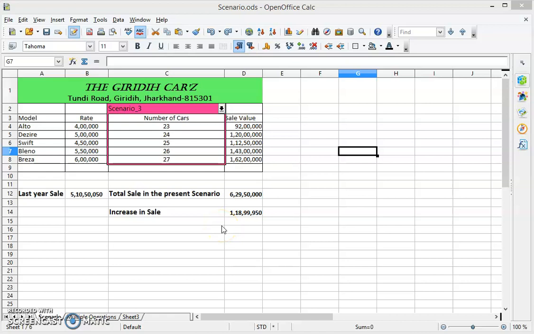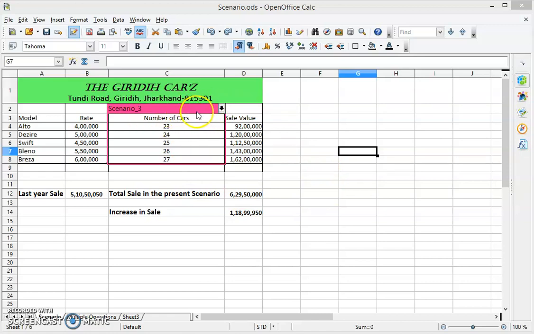So in that case, they plan how to increase the income. They don't just plan, they work on it also. But how to work, what the target is, and how much they have to work, they have to plan for it. So this Giridih Cars has also planned for the next 3 years.